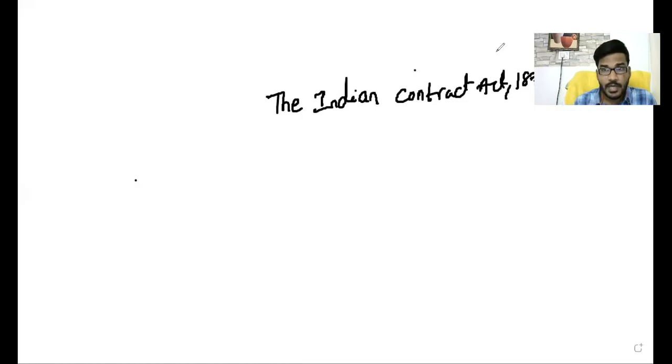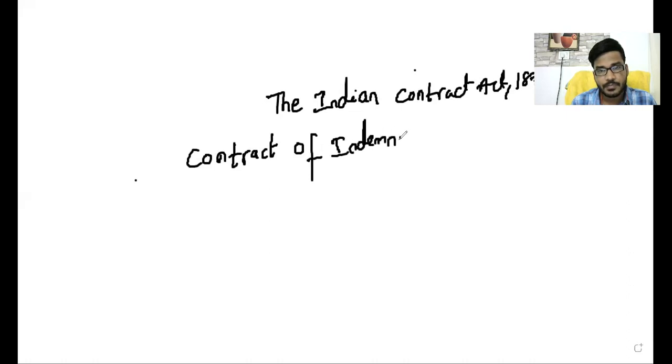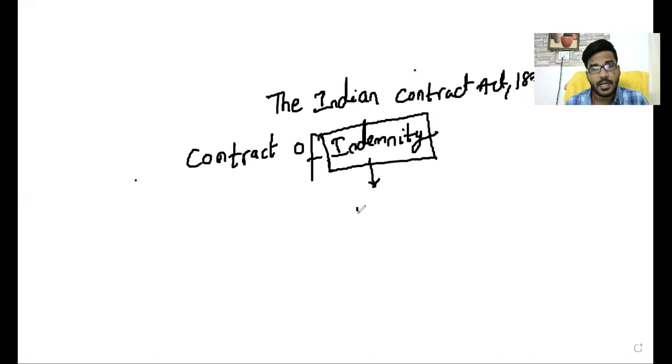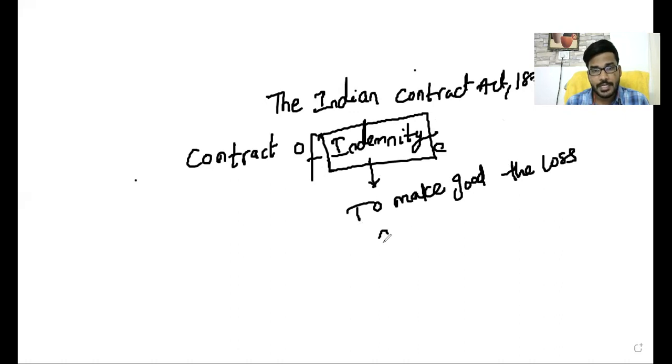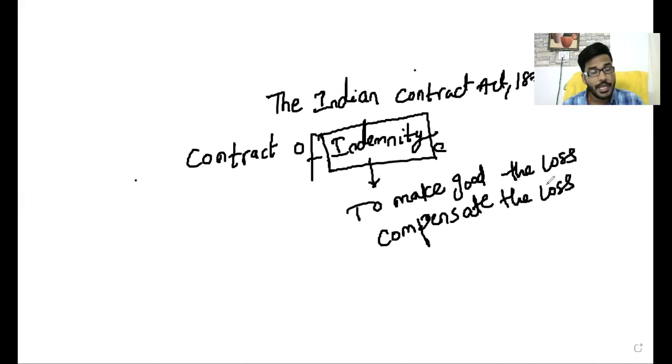So in case of Indian Contract Act 1872, we have started with the concept called contract of indemnity. In case of contract of indemnity, what is the meaning of indemnity? Indemnity is nothing but to make good the loss, or compensate the loss. So that is the normal meaning of indemnity.